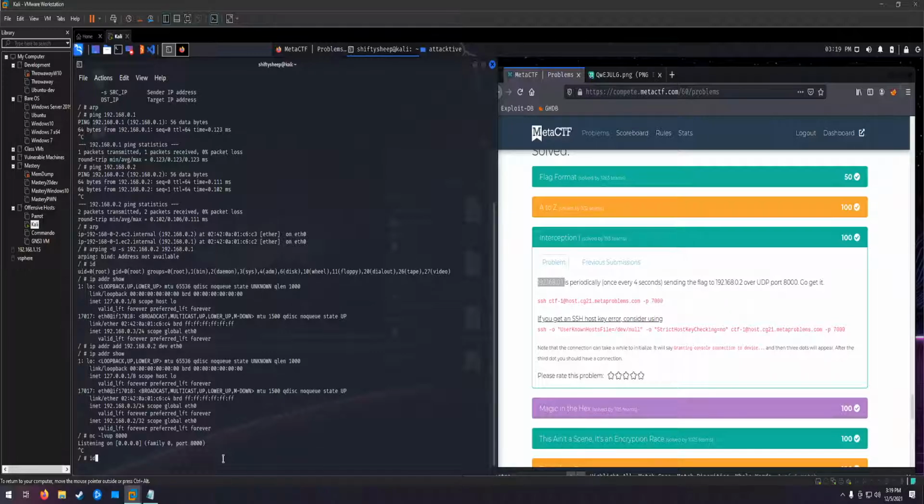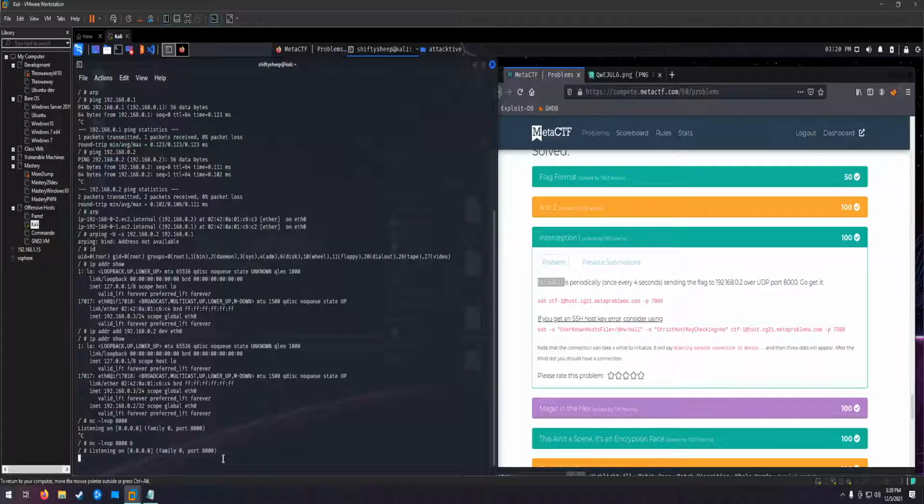Actually, since it's UDP, we could do a tcpdump -X to get the hex, but I didn't do it this way. I did netcat, so I'll just do nc -lvnup and throw it in the background.